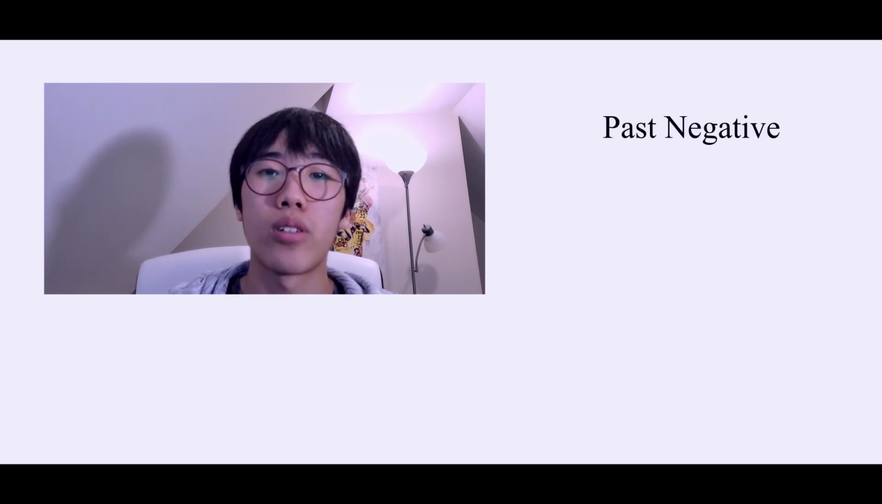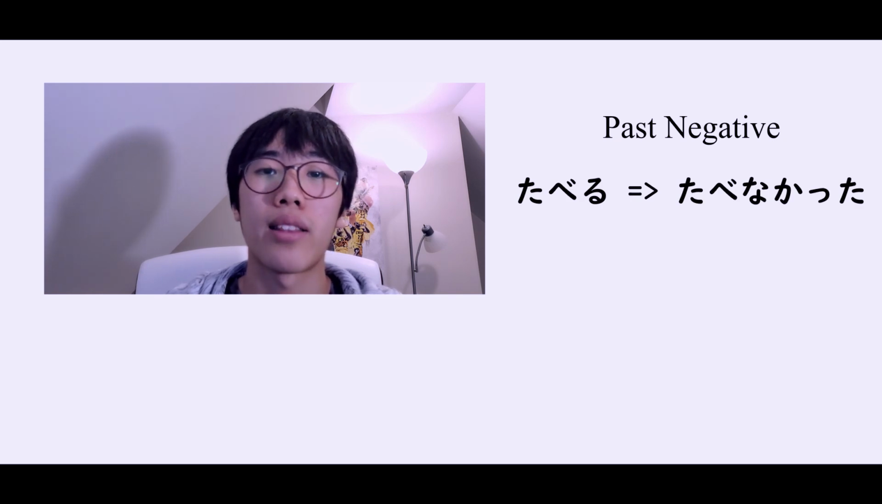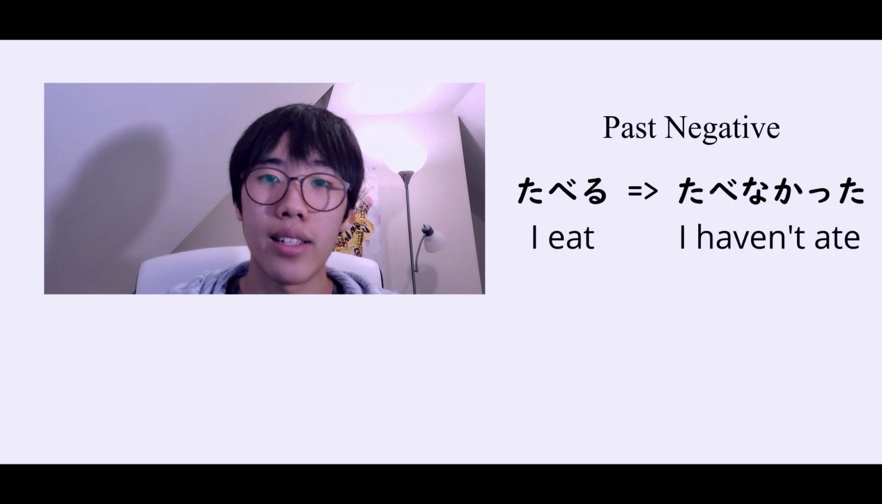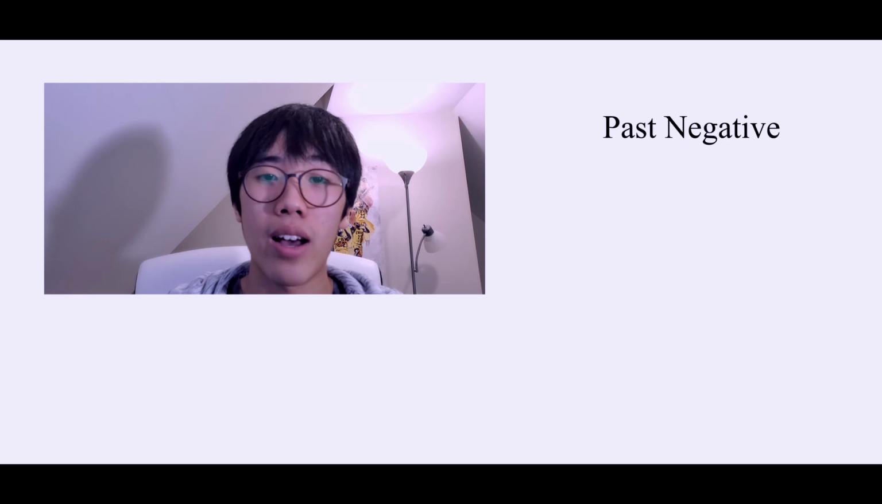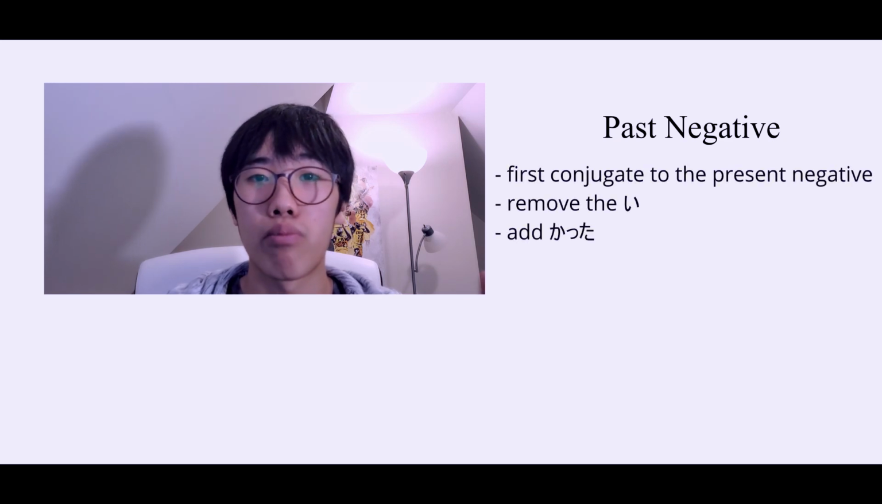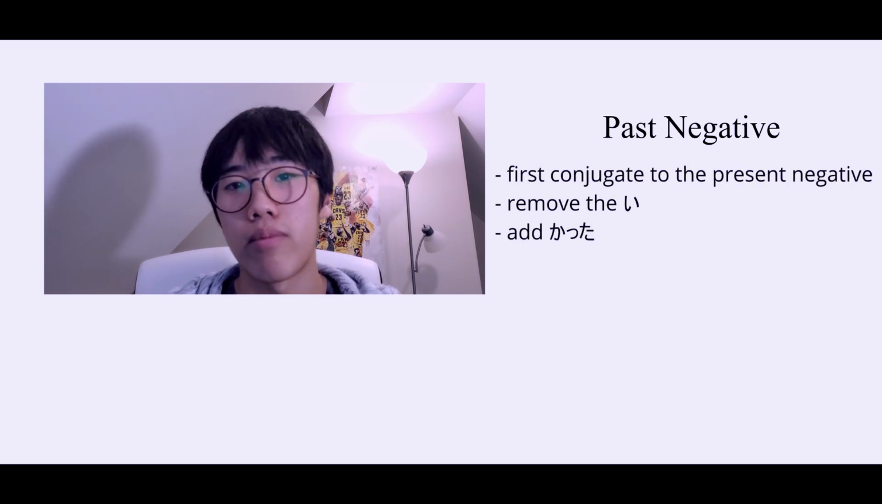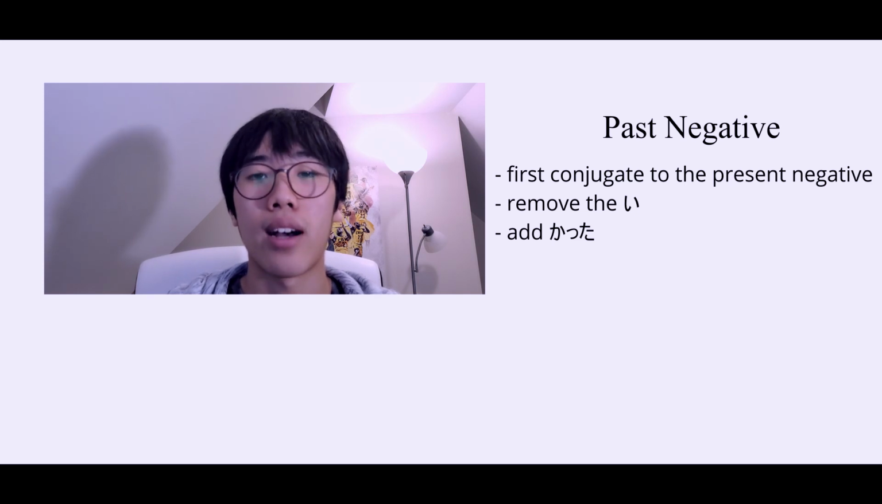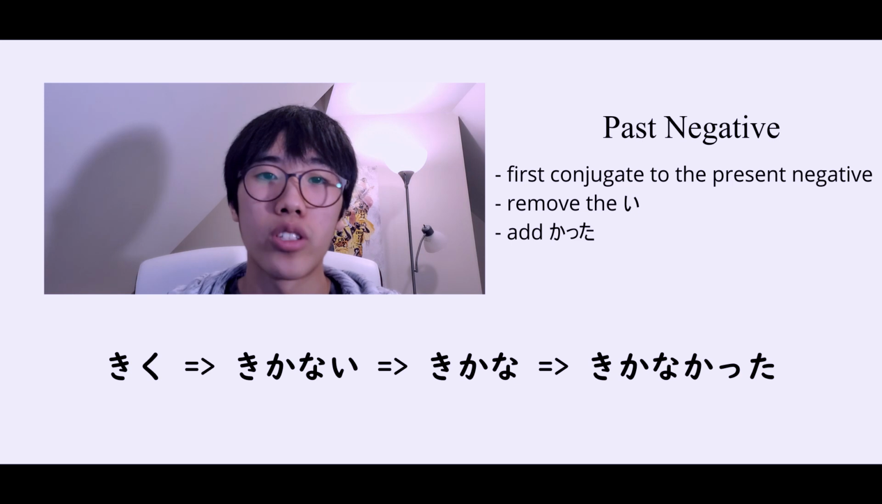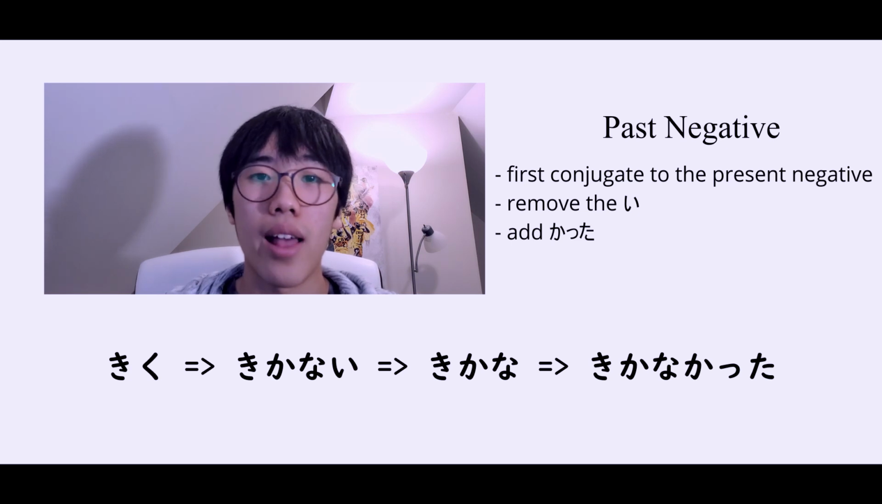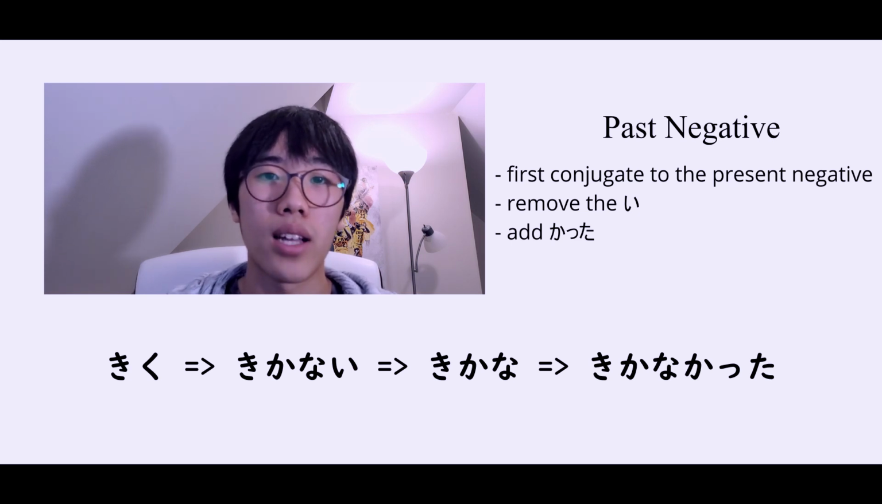Now let's move on to the past negative. So another example would be taberu to tabenakatta. So that would become I eat to I haven't eaten. Taberu to tabenakatta. Now for the past negative, what you first have to do is follow the steps for the present negative, which I just talked about. Remove the i and then add katta. So an example of this would be kiku, which becomes kikanai, which is the present negative. Take out the i, which is kikana, and then you can add katta, kikanakatta.